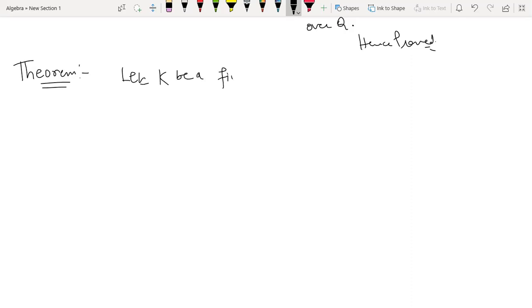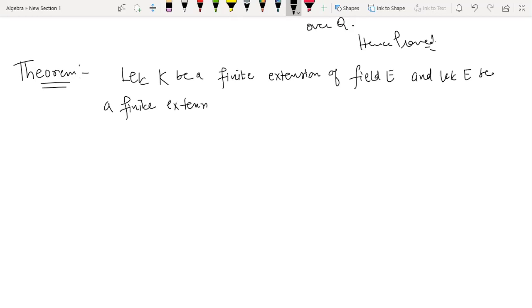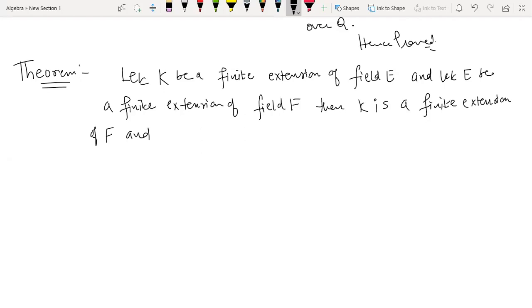Let K be a finite extension of the field E, and let E be a finite extension of field F. Then K is a finite extension of F.